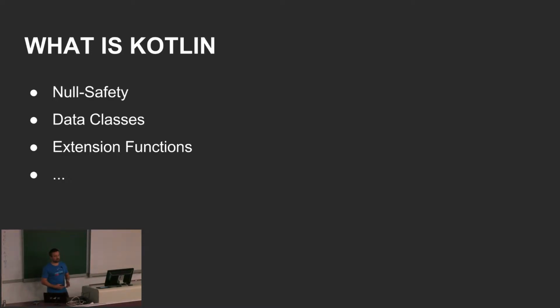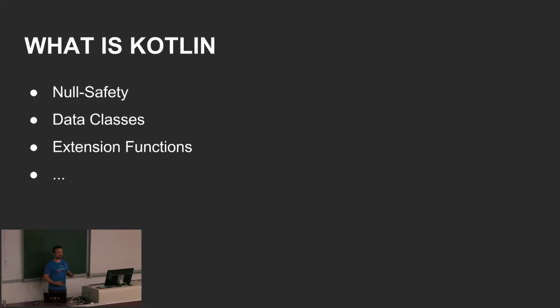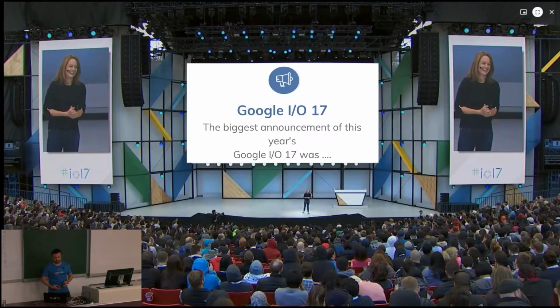You know from Java, when you are creating a POJO object, you have to define variables, setters, getters. You have to write a hashCode method, toString, and so on. In Kotlin you can do it by creating a special class which you define as a data class. Another thing is extension functions, and I will talk about extension functions later.